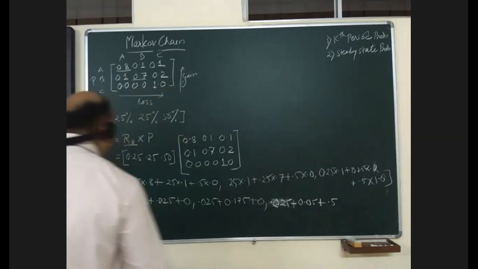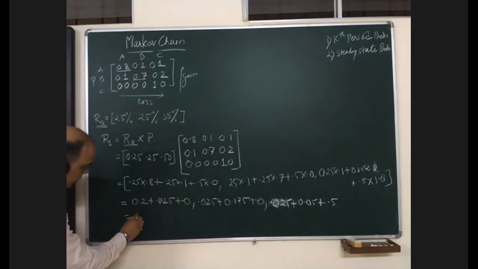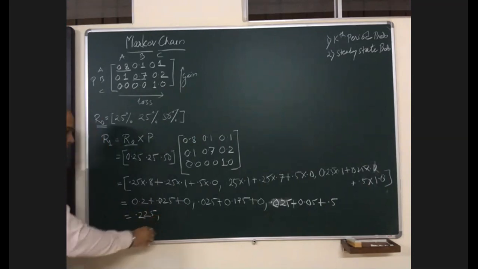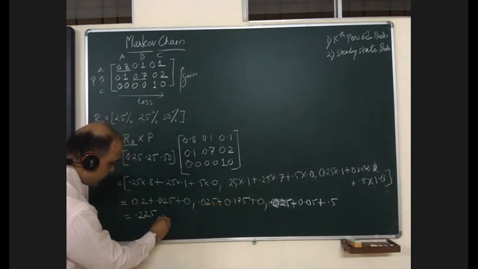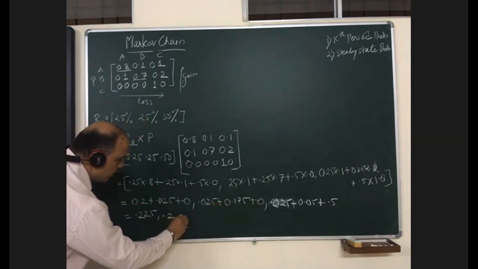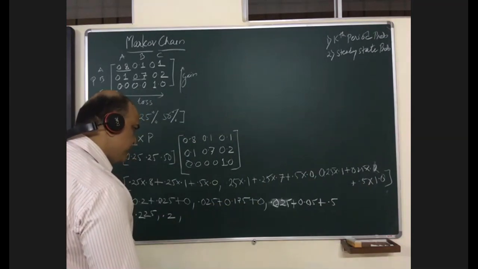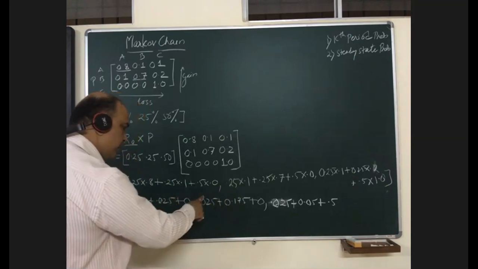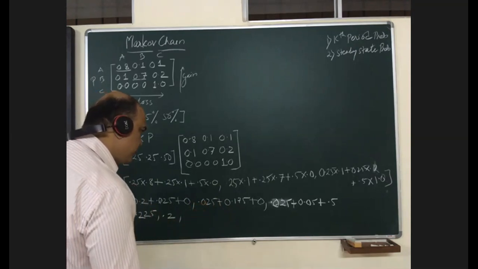Now let us add this. This will be 0.225. This will be 0.025, 0.175. So I think this is 0.2. Right? 175 and 25 is 0.2.